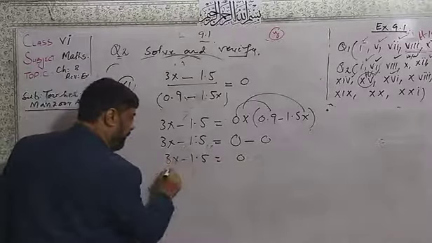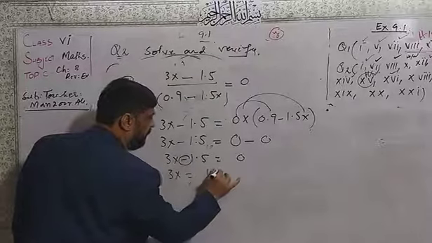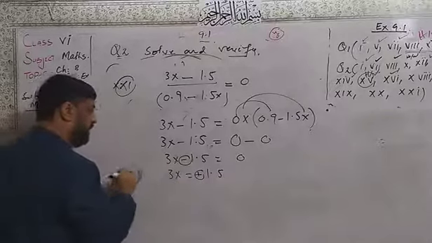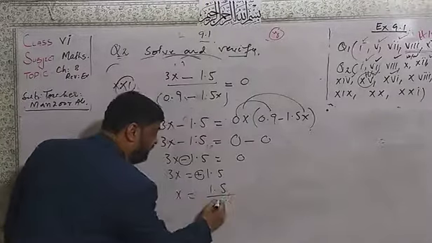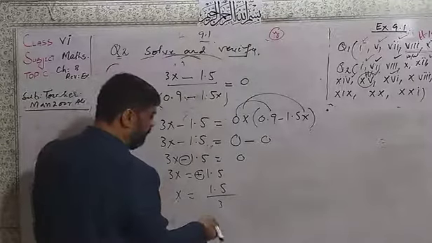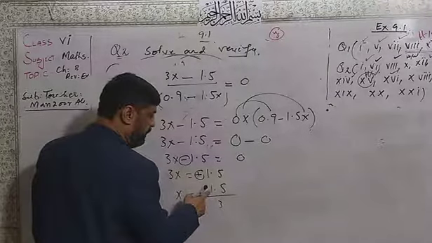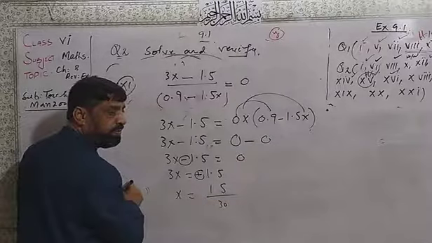I remove 1.5 to the other side. 3x is equal to, from minus it will become plus, no need to write the plus. x will be equal to 1.5 divided by 3. Now if you remove the point, I will place a 0 here.